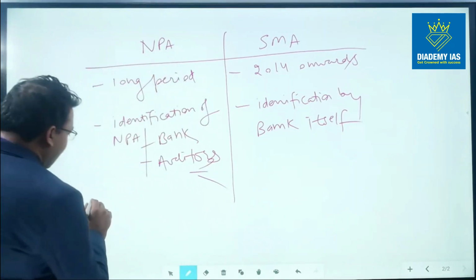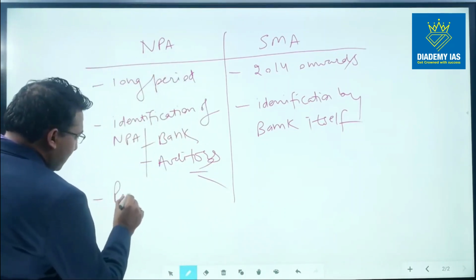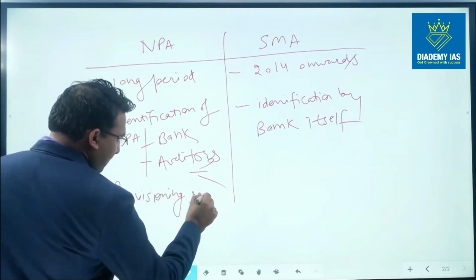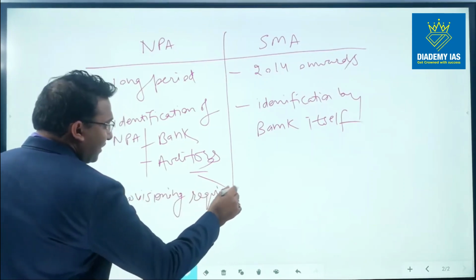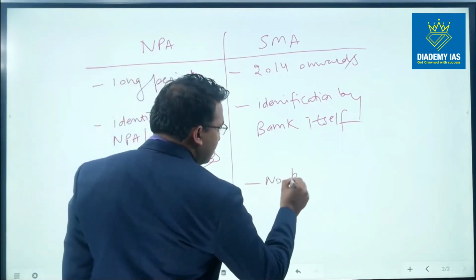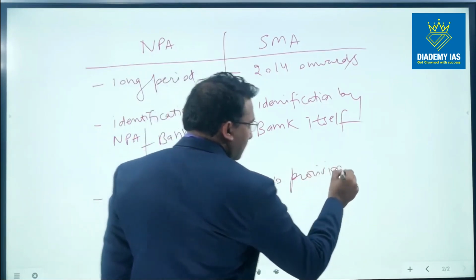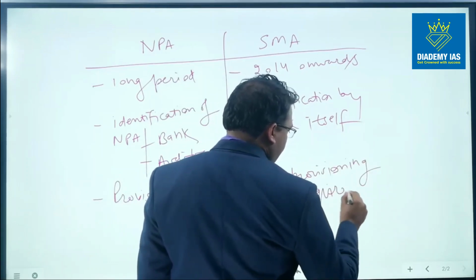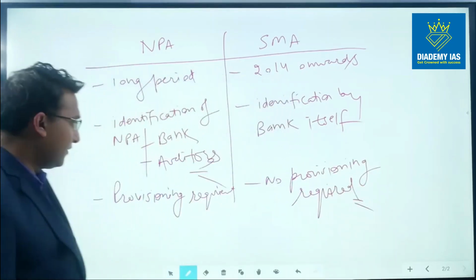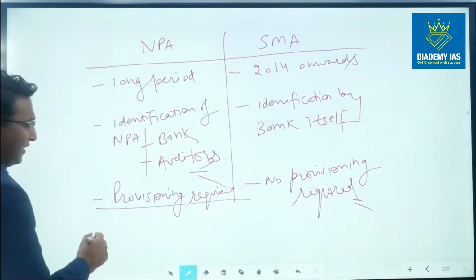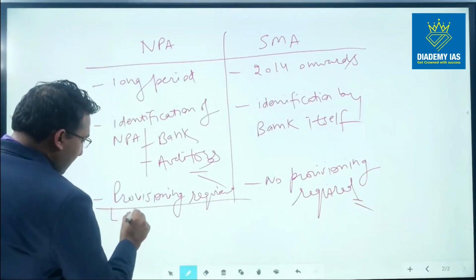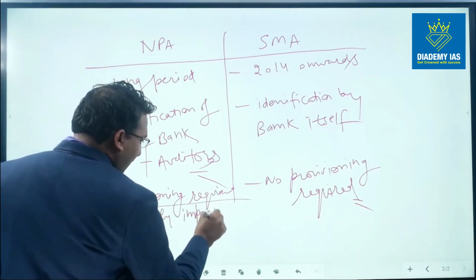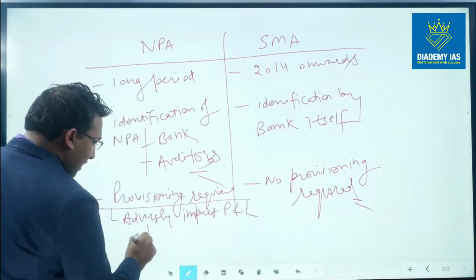Another impact is that in case of NPA, there is a provisioning requirement, right? But in the case of SMA, there is no provisioning required. Now, what is the impact of provisioning? The impact is that it adversely impacts profit and loss. That means it reduces the amount of profit.